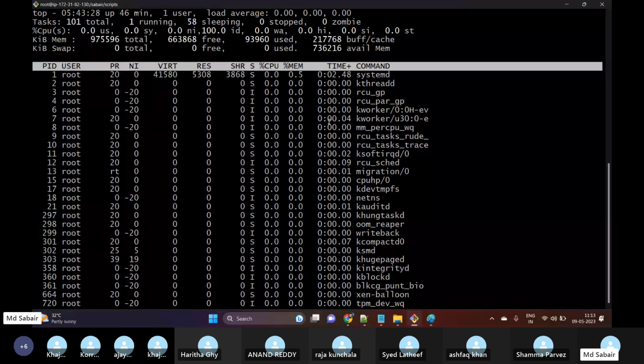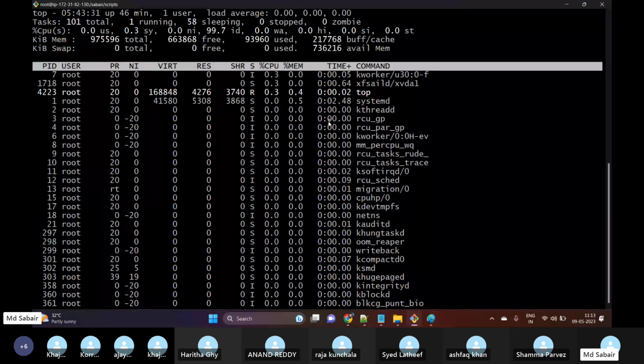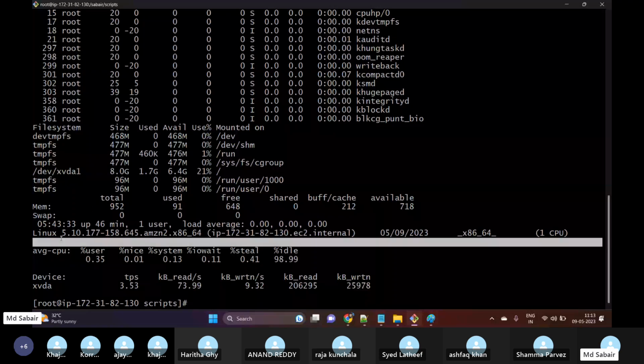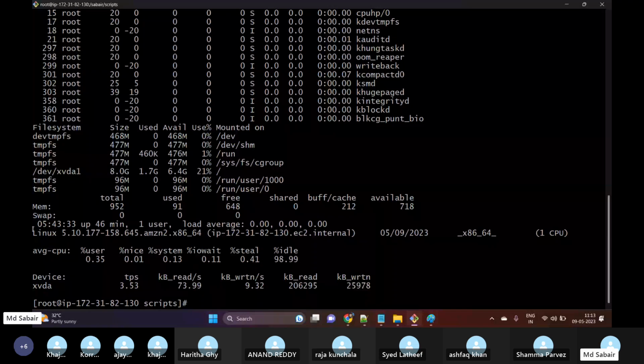So what we need to do, let me exit. The moment I press Control C, we can see different commands have been executed. This is df, this is free -m, this is uptime. Basically, the uptime command helps us understand for how many minutes the server has been running, and how many users are logged into this particular server.